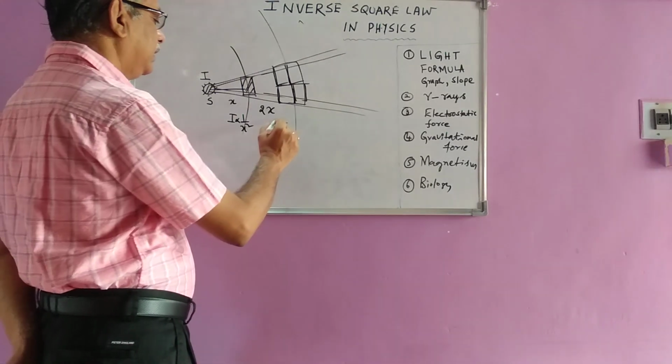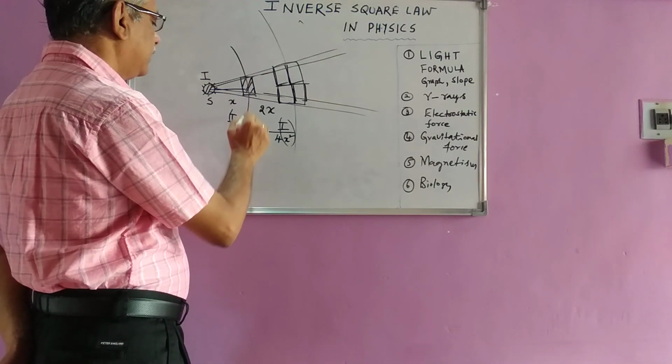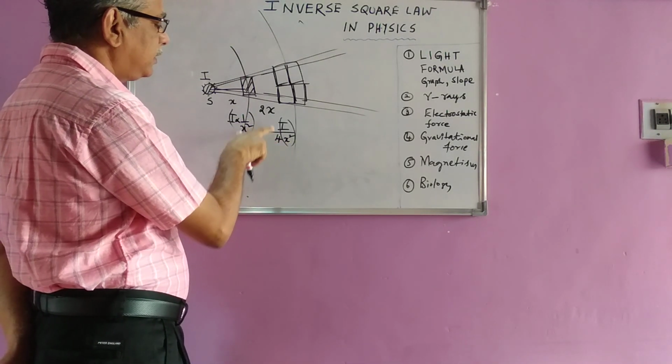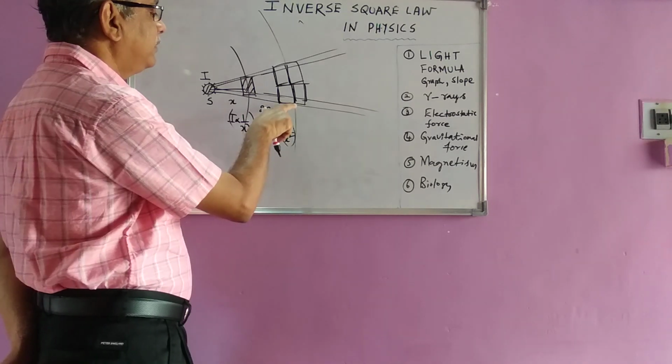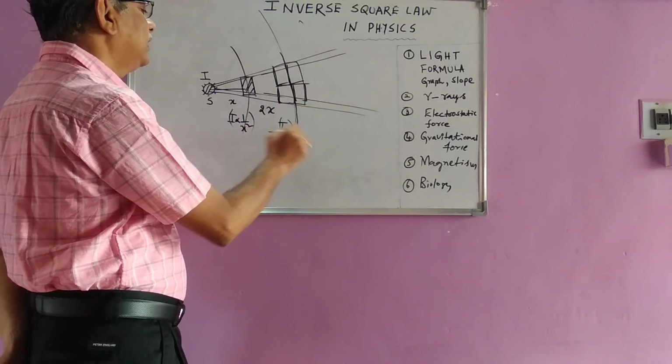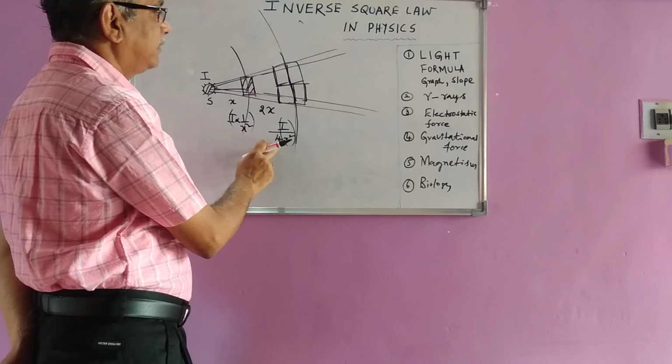That means the intensity here has fallen to 1/4 value at this point. So intensity here has dropped down to 1/4 value.